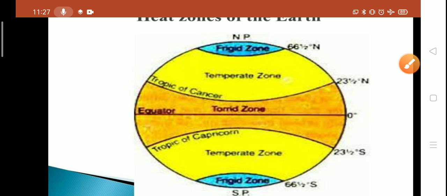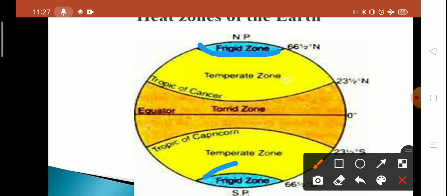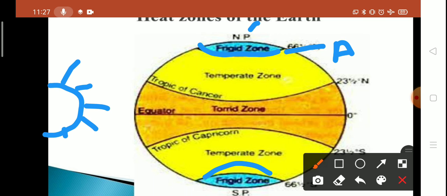And the next one is the frigid zone. The frigid zone is located between the Arctic Circle and the North Pole. The Arctic Circle is at 66.5 degrees north and the pole at 90 degrees. This zone receives minimum insolation.